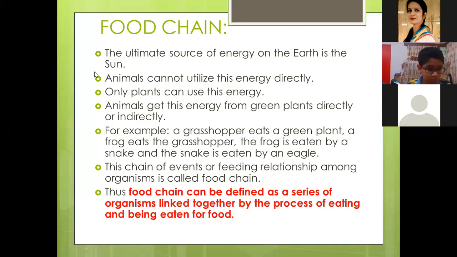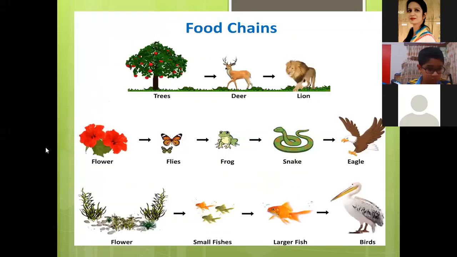See, this is a chain. This chain of events or feeding relationship, one is eaten by other. This is food chain. So food chain can be defined as a series of organisms linked together by the process of eating and being eaten for food. I'll explain this again tomorrow, just showing you pictures of food chain.